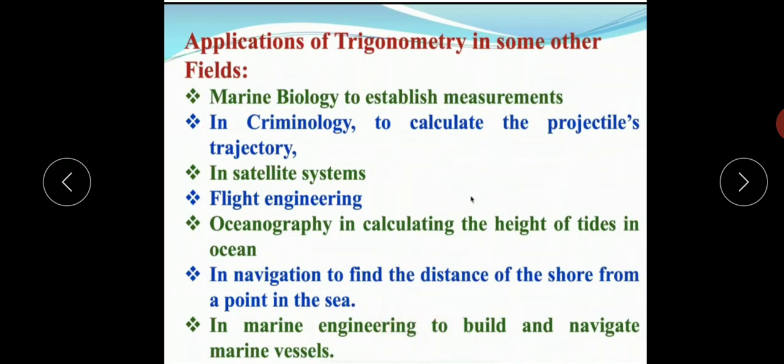So the use of trigonometry is very broad.